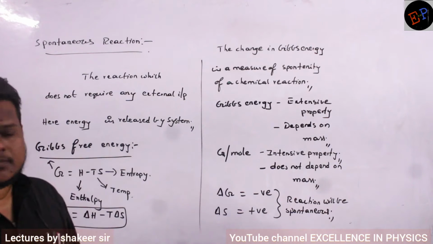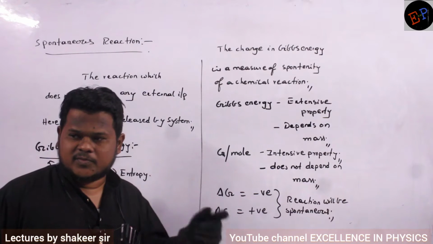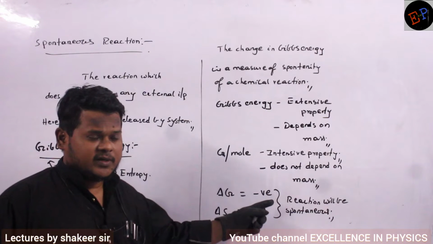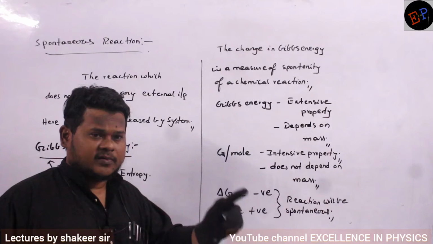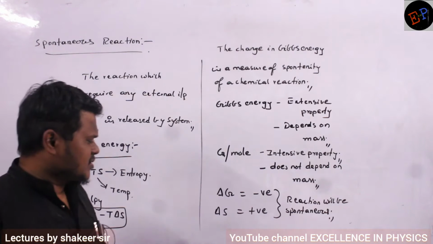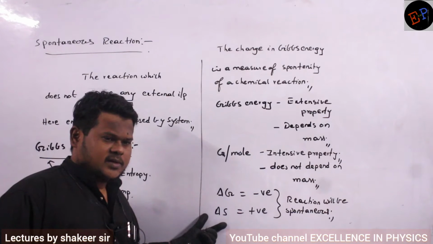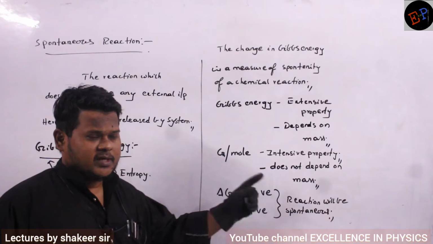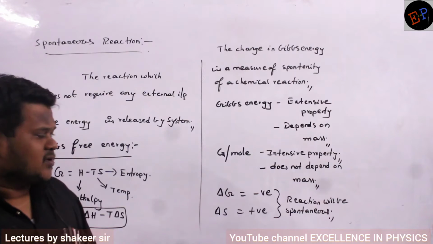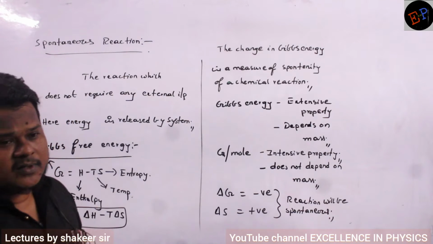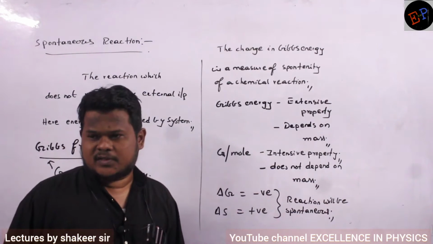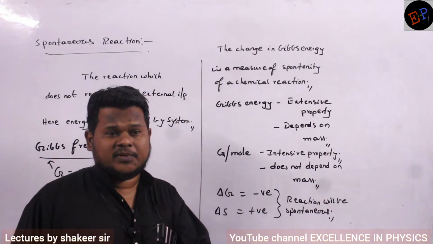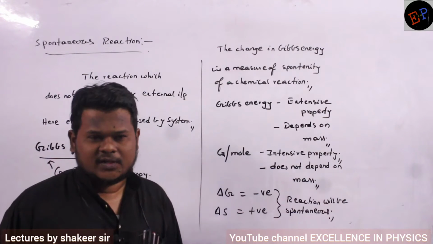So in which condition will this chemical reaction be spontaneous? When delta G is negative. Change in Gibbs free energy, if it is negative, then the chemical reaction will be spontaneous. Are you able to understand? Delta S means what? S means entropy. So change in entropy, if it is positive, then also the reaction will be spontaneous. And what is meant by spontaneous reaction, already we have written. It happens without any external input, or when this reaction happens there will be release of energy. Are you able to understand?